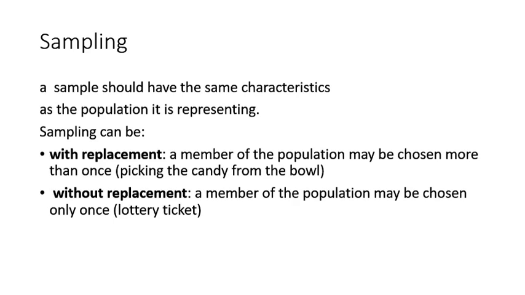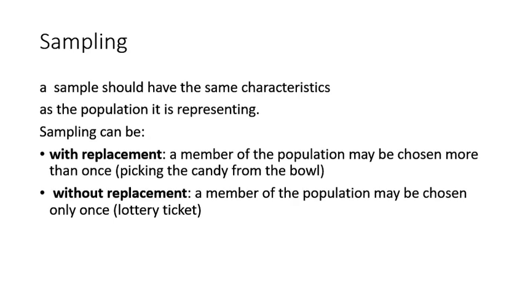Without replacement, a member of the population may be chosen only once, for example, creation of a random number or picking a ticket from a lottery system is an example of sampling without replacement.